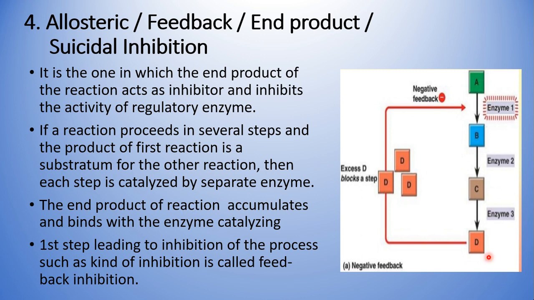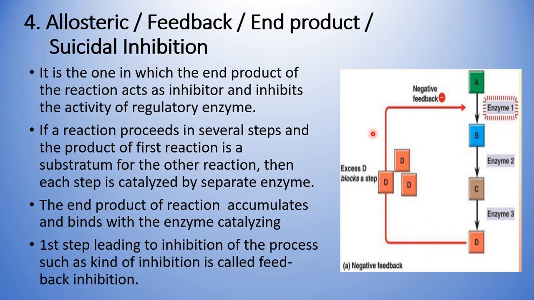For example, take the different enzymes participating in a metabolic reaction. Substrate A is being converted into B with the help of an enzyme called enzyme 1. B, acting as a substrate, is converted into C, where enzyme 2 is involved, and C gives rise to D with the help of enzyme 3. Now there is more accumulation of this D compound, that is, the product is going to accumulate more in the cell.